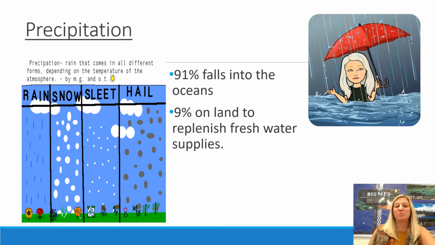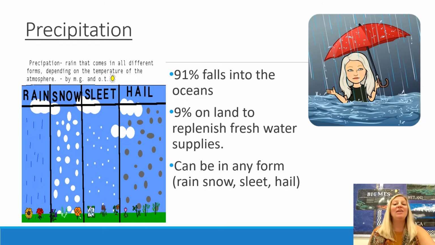9% of the Earth's precipitation falls onto fresh water and land. And that's more than enough to suffice our needs if you live in an area that's already receiving rain. If you're living in the desert, you aren't getting rain anyways. Okay, and any form of liquid falling from the sky is considered precipitation. So rain, snow, sleet, hail, all of that is precipitation.